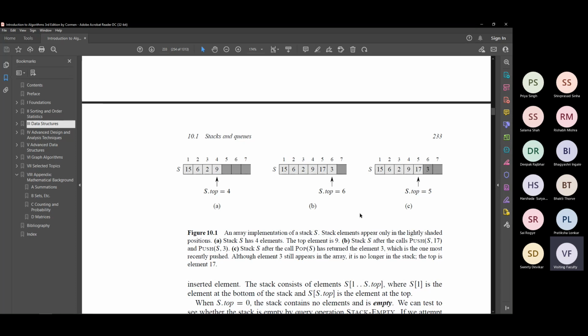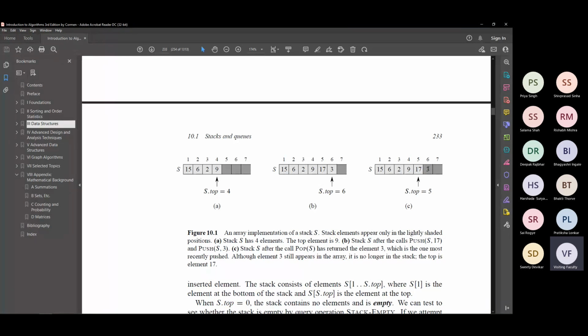So you simply remove an element from the stack. What does it do? It will remove the element and reassign the top pointer. The top pointer S dot top will have to go down to 5, right? That is what is happening here also. So S dot top becomes 5, and now the value is 17.